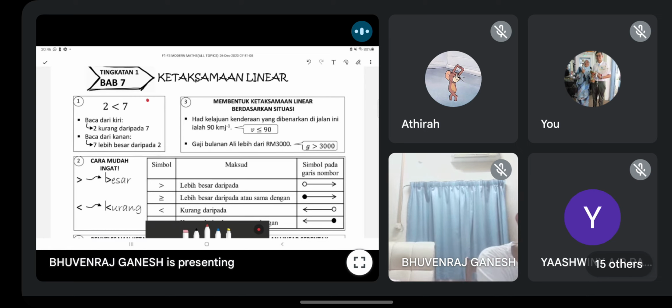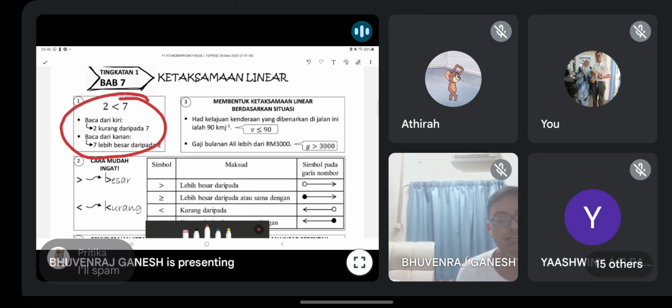Okay, first thing guys. Okay, this one is simple. 2 less than 7. You cannot spam. The group chat is only open to admin. Very sorry. Maybe you can spam the DM.